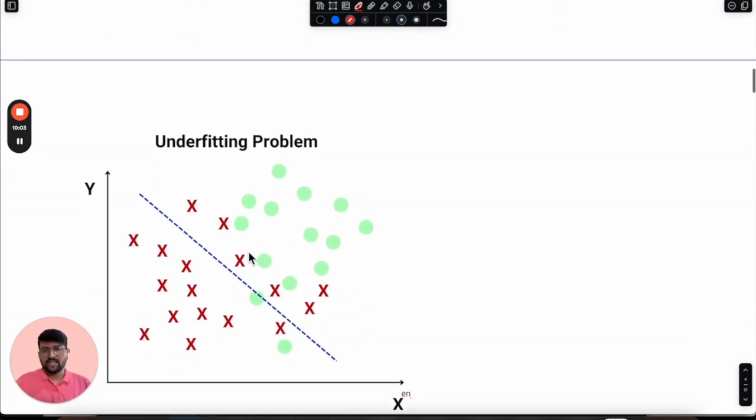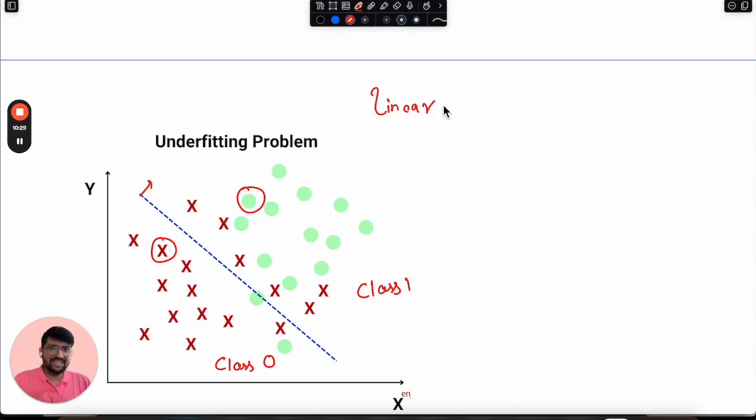Now, let's see one additional example as well. This is a classification problem where we need to classify two different data samples, cross samples and dot samples. Suppose this is class 0 and this is class 1. The model tried to predict only a 1-degree polynomial, which means a linear line. Based on this linear line, it tries to separate these two classes, so that whenever a new sample is above this line, it will classify it as class 1, and whenever a sample is below this line, it will classify it as class 0.